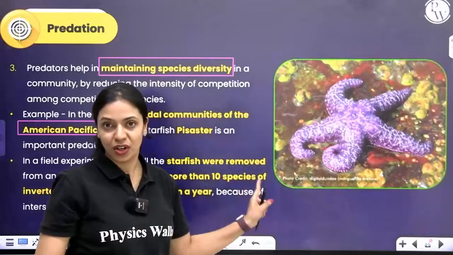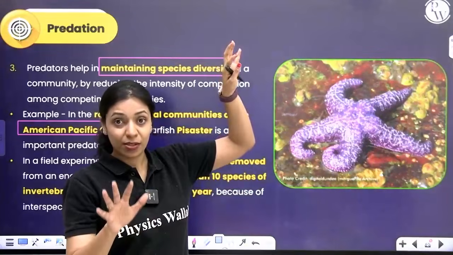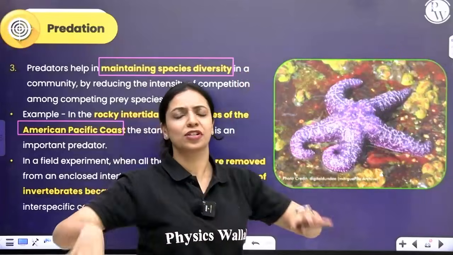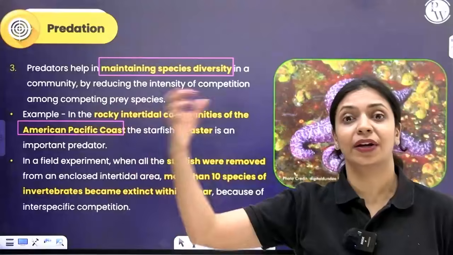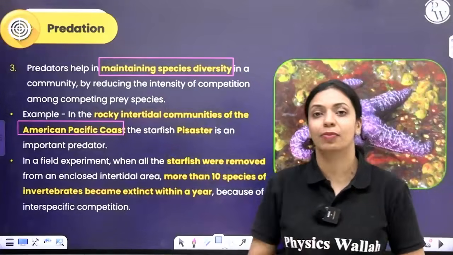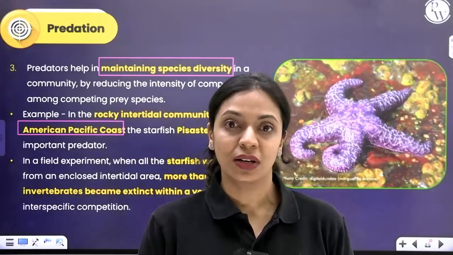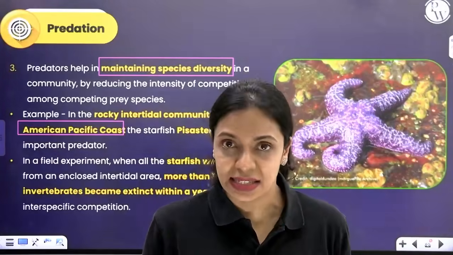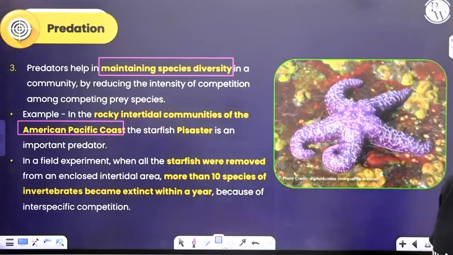This predator feeds on invertebrates. This predator was removed. The prey species is invertebrate. Many different species of prey were there. Because this predator was removed, the competition for space and food increased among the invertebrate species. Because of an increase in competition, many species went extinct within a year after this pisaster was removed.